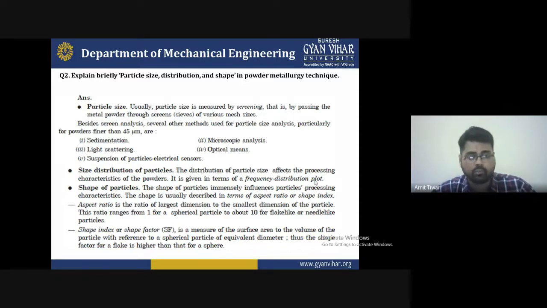So that's why it's very lengthy, and generally people select aluminium powder, magnesium powder and silicon powder for making composite materials in powder metallurgy. So these are powder metallurgy and the distribution of the particles. And we saw that for the shape of the particle, the aspect ratio and shape index apply. So the ratio that we have to find out will be 10 to 1 or 2 to 1 for that particular object.